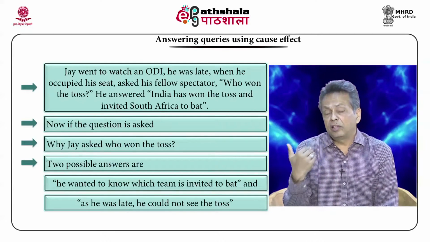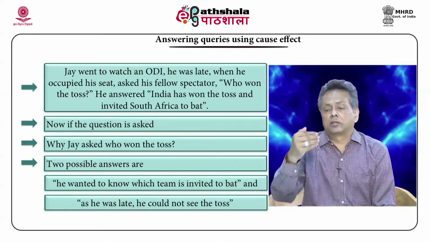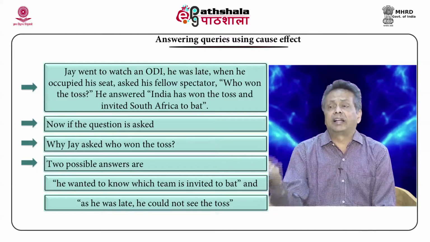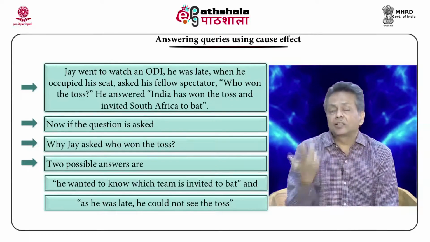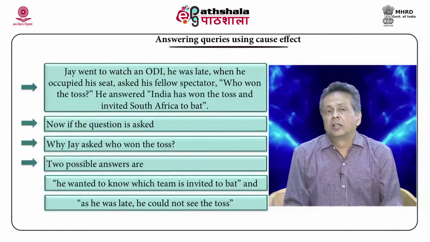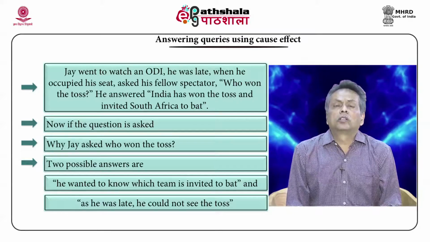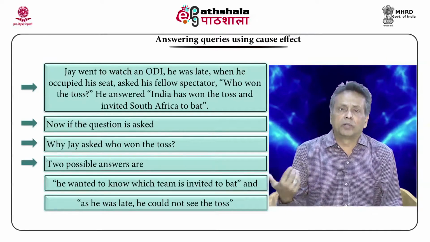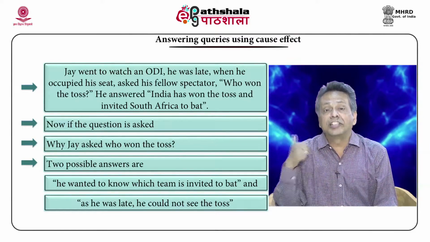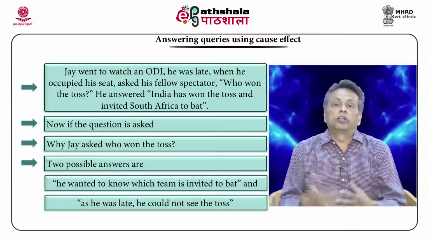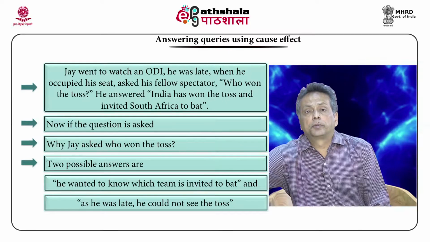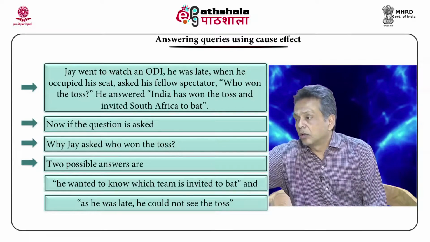Okay. So you can see that x results in y, that results in z, and this relationship is going to help us get the answer. For example, why I asked who won the toss can be answered in two ways. One, you travel further and say that because he wanted to know who is going to come to bat, based on the answer that he has got. Or if you travel back, you can say that because he was late and could not see the toss. So both ways are possible. This is an example of how you can use scripts to get answers using this cause-effect relationship.